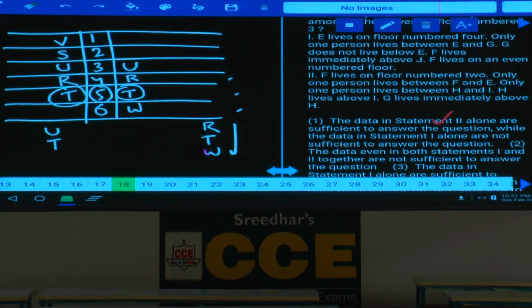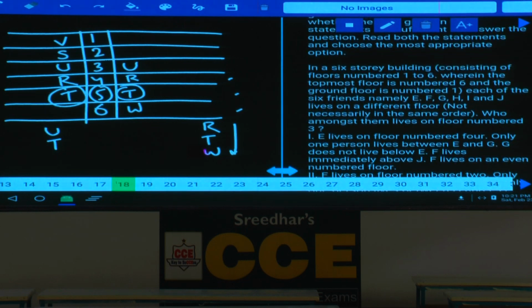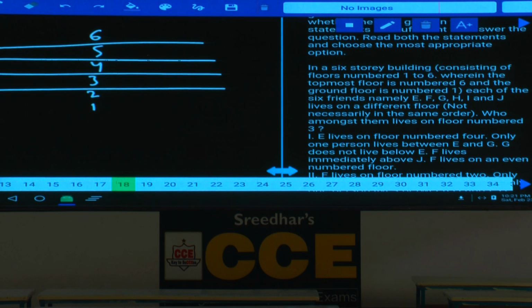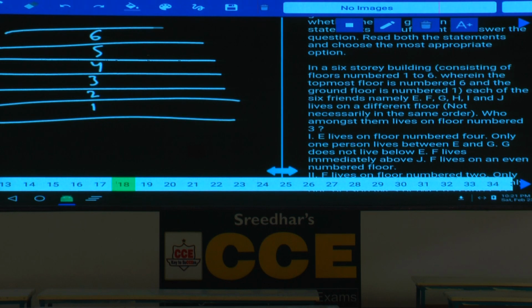Then question number 18. In a 6-story building, 1, 2, 3, 4, 5, 6, the topmost floor is number 6, ground floor is number 1. 6 persons are living on these 6 different floors. Then condition number 1. Who among them lives on floor number 3? Now we need to identify who is living on floor number 3. In order to identify this, which statement is sufficient?